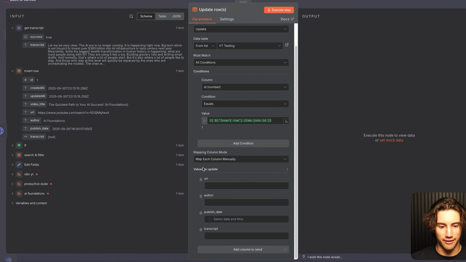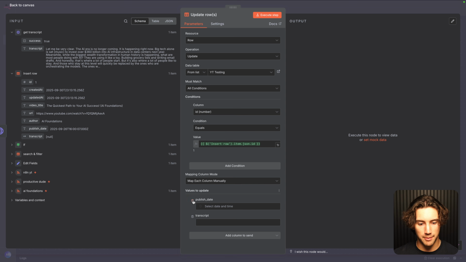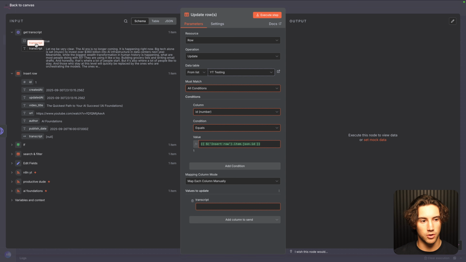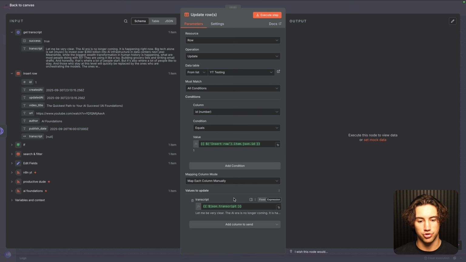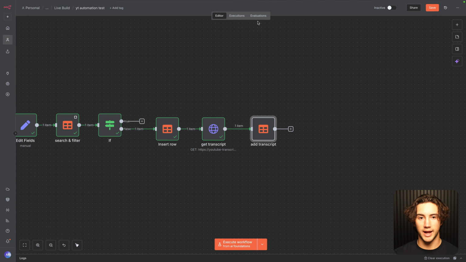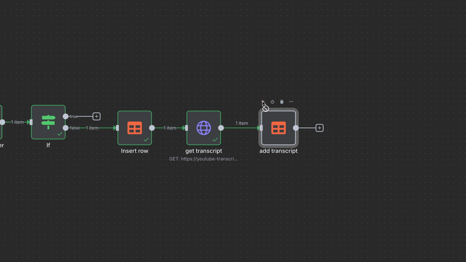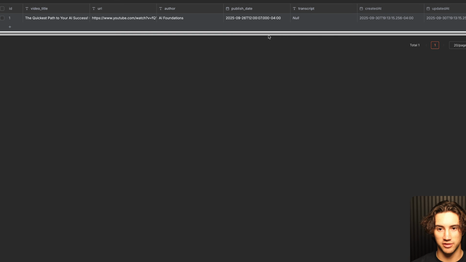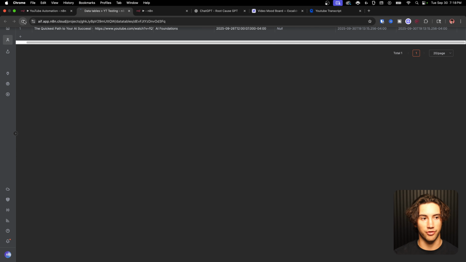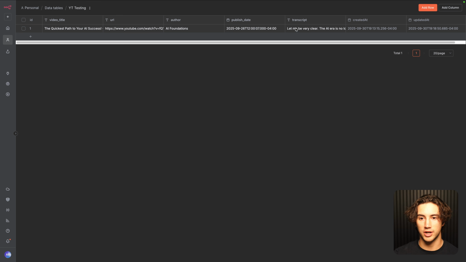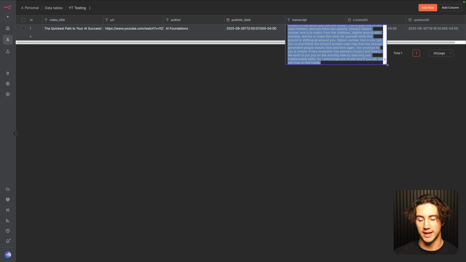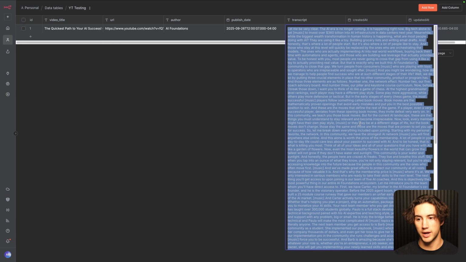And then I can just delete everything in here except the transcript. And then I can just go pull in the transcript and drag and drop it in right there. So this can be adding transcript. And then what I'll do is click out back to Canvas, and I'll hit this little play button. And what that did was it quite literally added the transcript to this row. So if I hit refresh, you're going to see that entire transcript pull in to our data table. And I have it all right here in n8n.